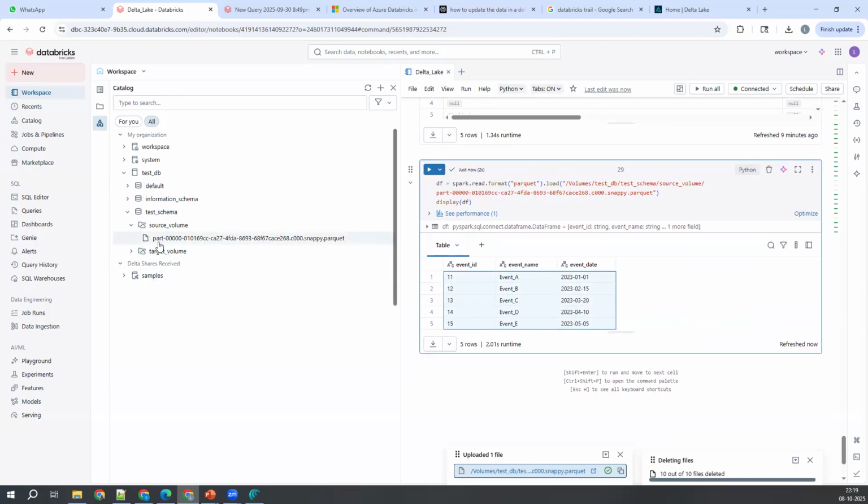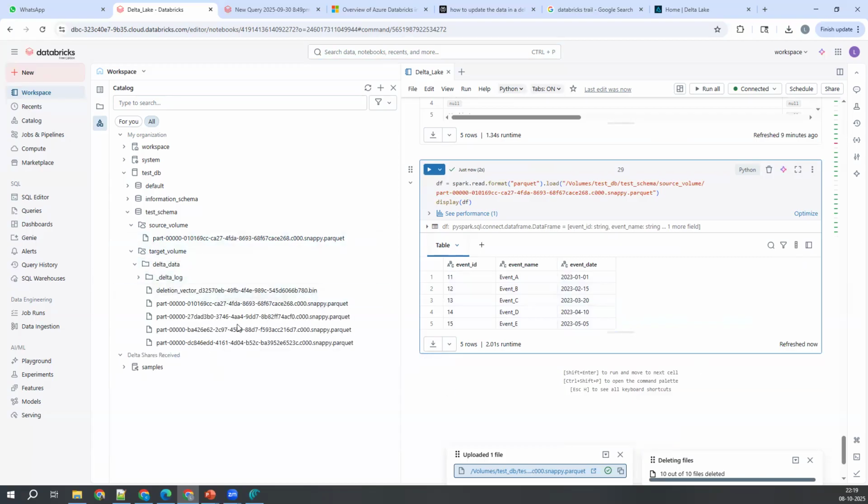Okay. I think this is a different file. Now let me see the optimized file, which one it has created. I just downloaded it randomly here. Okay, this could be the third file when we inserted the data, right? Did you get my point? Correct. I wanted to understand which file it has created in the backend.